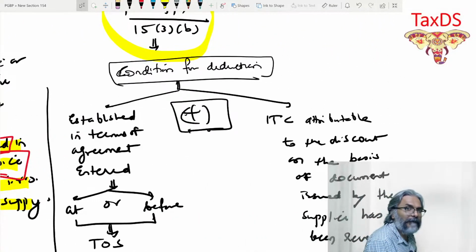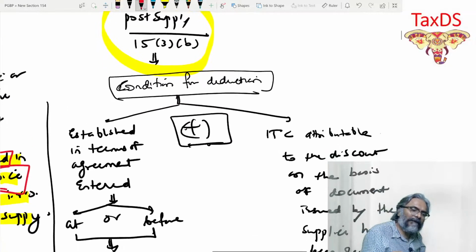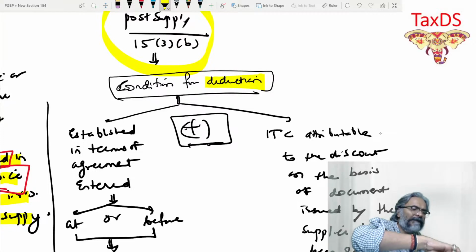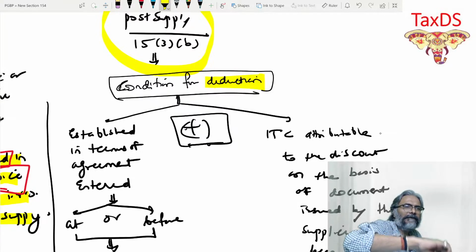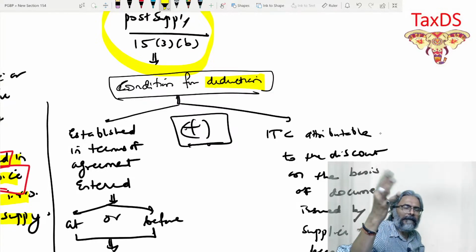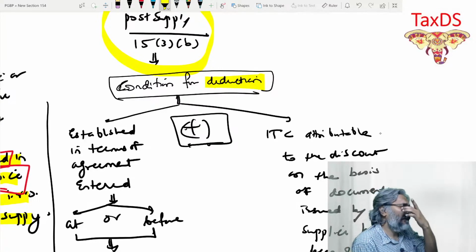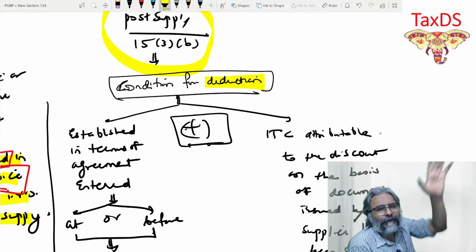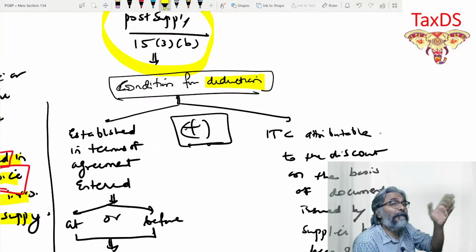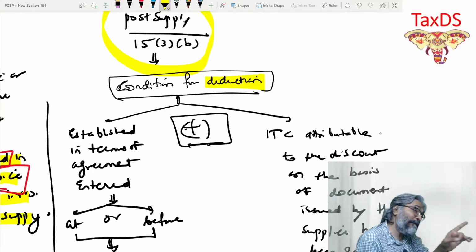Come to 15.3(b). Be careful. Post-supply. Now, this post-supply, every one of you is aware of some examples like quantity discount. Say, for example, students, I am a buyer and the supplier tells me that look, if you buy 50,000 units in the entire year, then I will give you 10% discount for all the supply throughout the year.